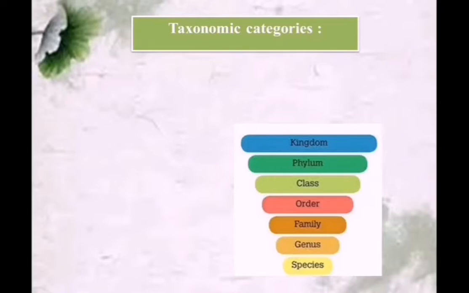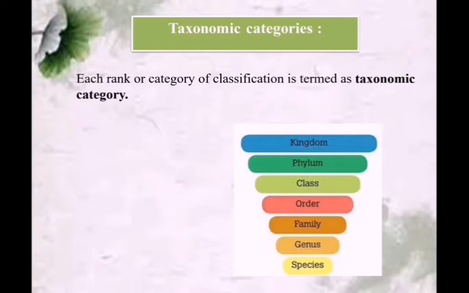In today's session, we are discussing the taxonomic categories. As there are millions of organisms in this world, it is difficult to study them one by one. So our scientists have classified them into different categories or ranks. Each rank or category of classification is termed a taxonomic category.